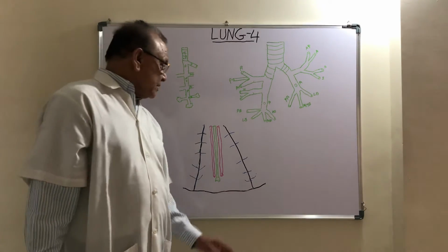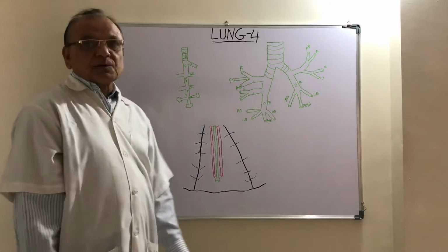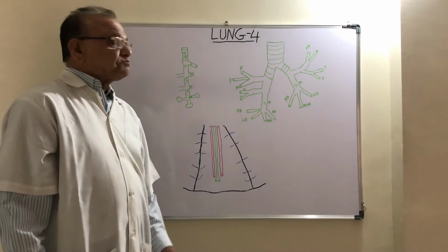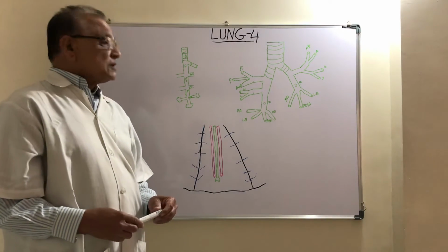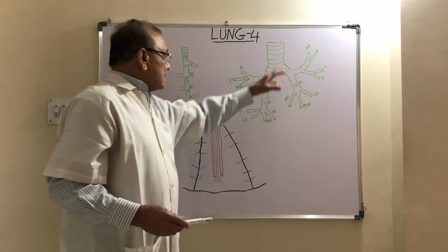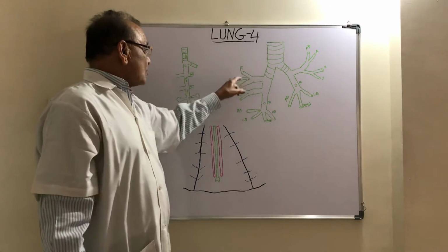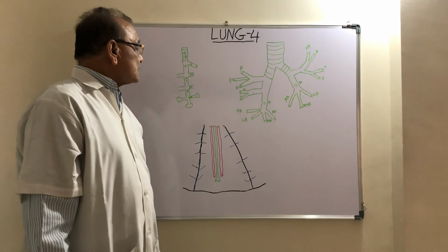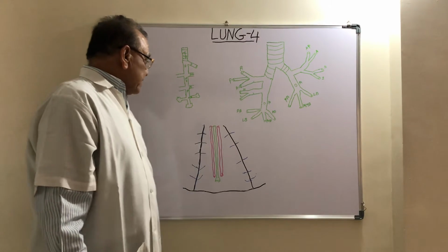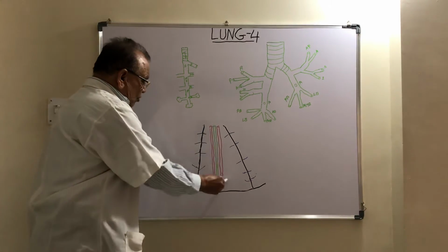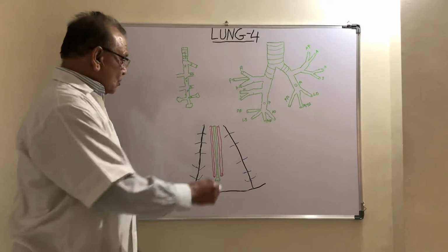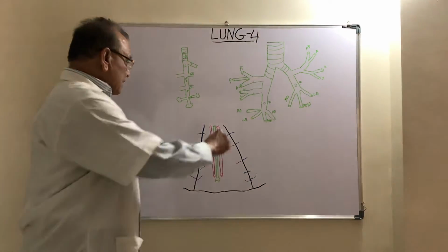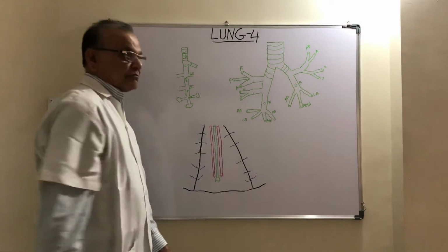Now, applied anatomy of the bronchopulmonary segment. The names of the bronchopulmonary segments in the right lung and left lung are the same as the segmental bronchus. Usually, infection of one bronchopulmonary segment does not spread to the adjoining segment due to the connective tissue septum between them.